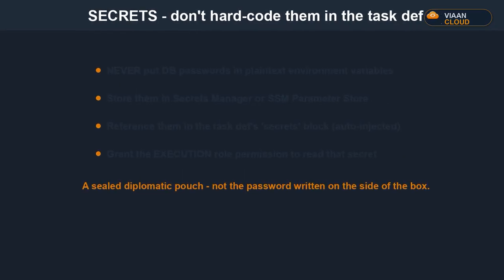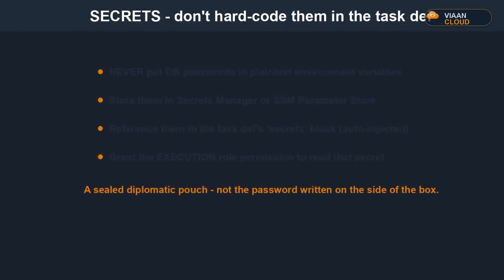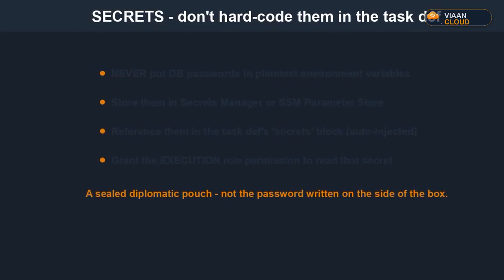Harden the image itself. Turn on ECR scanning. Basic catches operating system vulnerabilities; enhanced uses Inspector to continuously scan your language packages too, and rechecks old images when a new vulnerability appears. In the task definition, make the root file system read-only so a compromised process can't write malware, and run as a non-root user so a break-in doesn't start with admin rights. Drop the Linux capabilities you don't use.